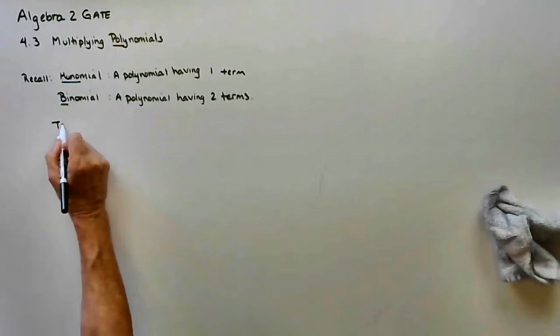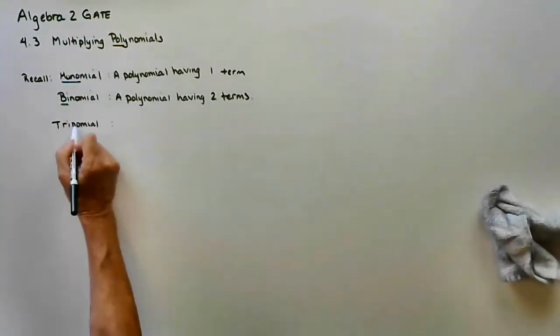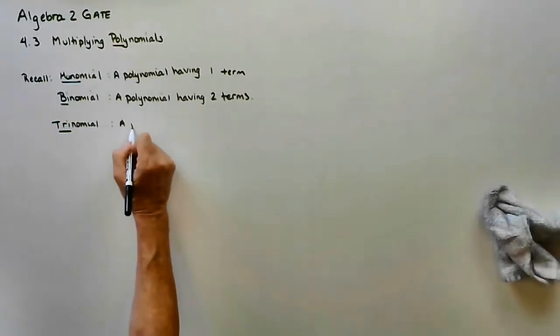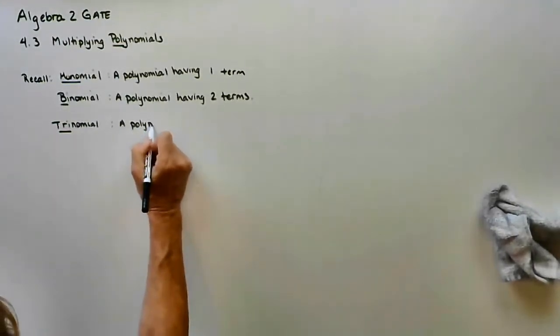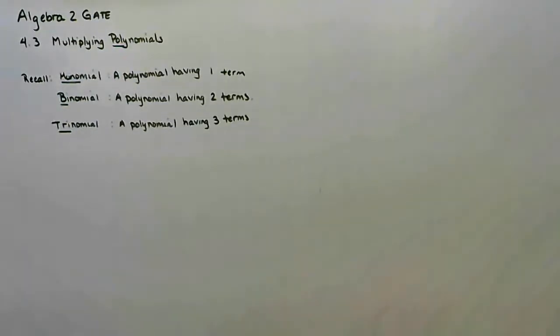A trinomial is a polynomial having three terms. And anything beyond a trinomial we just call polynomial, meaning many terms.